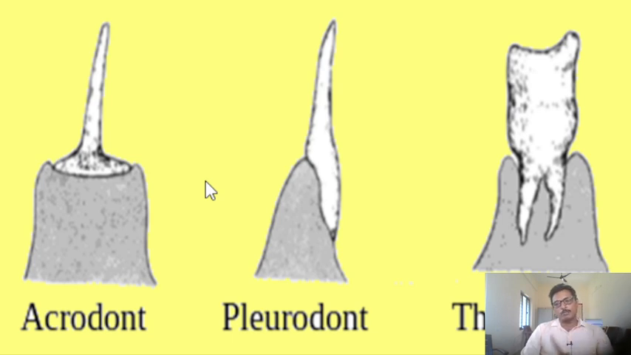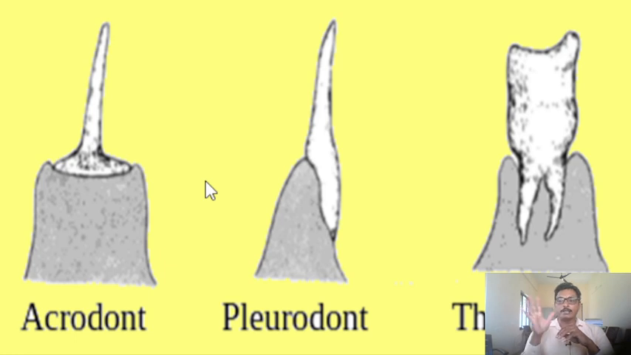And if we come to the pleurodont dentition, the teeth are arranged on the side of the jawbone. That type of teeth are generally called pleurodont teeth. For example, reptiles have that type of dentition. That is about the pleurodont dentition.